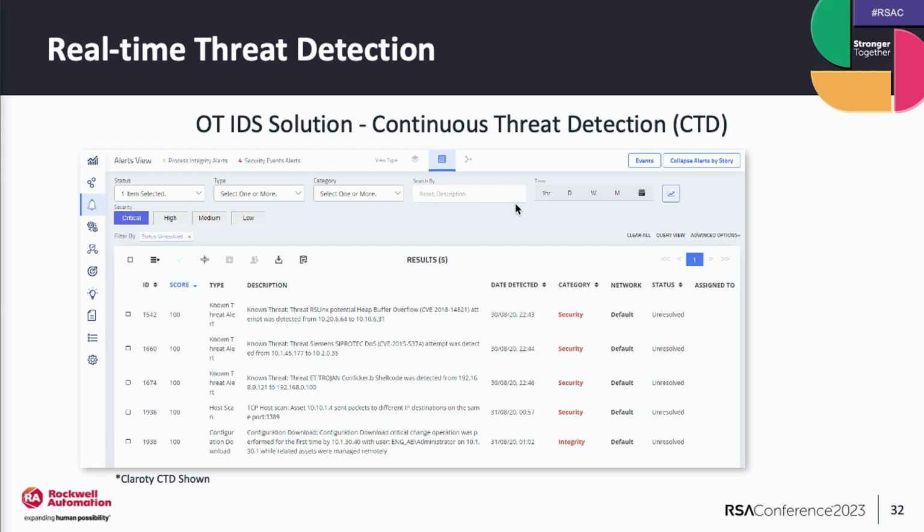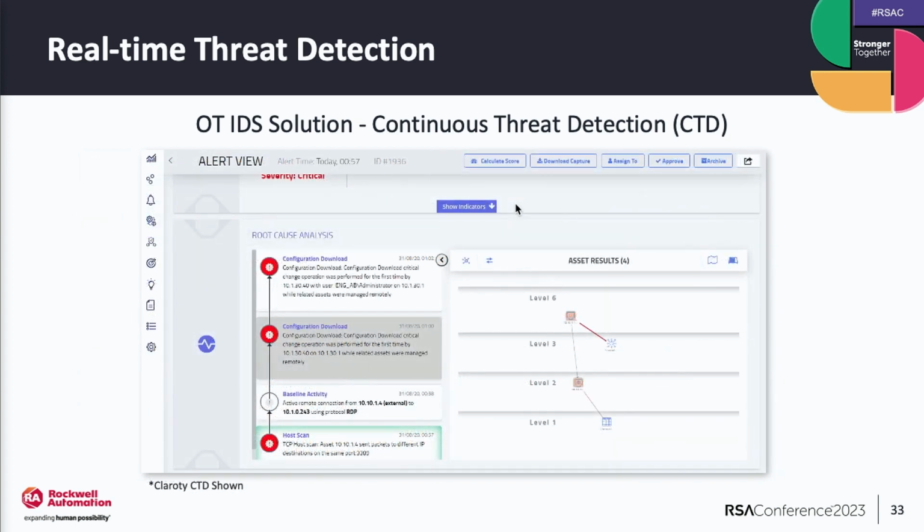So here, it's pretty hard to see, but there's a Conficker code shell. There's one I really like at the very bottom talking about, hey, there was a connection made for the first time by this asset that was being managed remotely. Go to the next slide. We'll get a graphical representation of that.